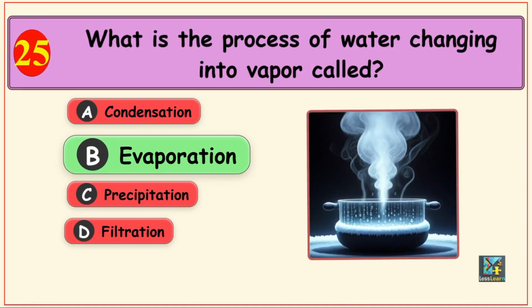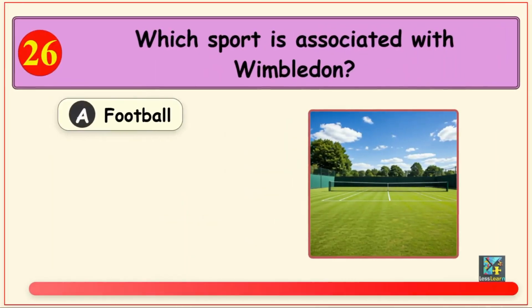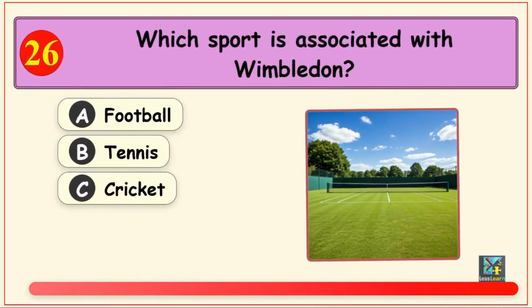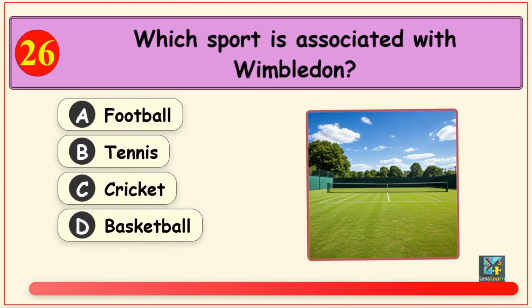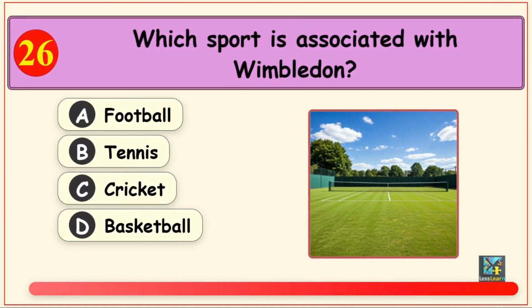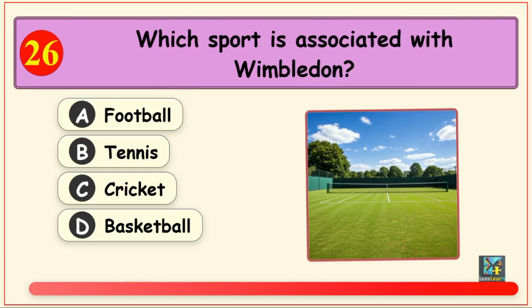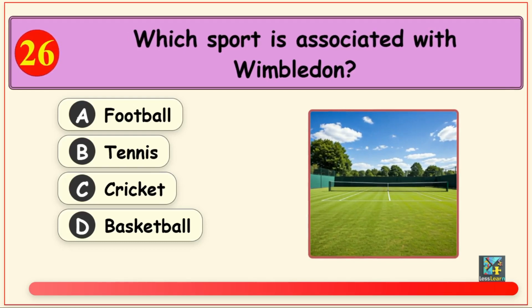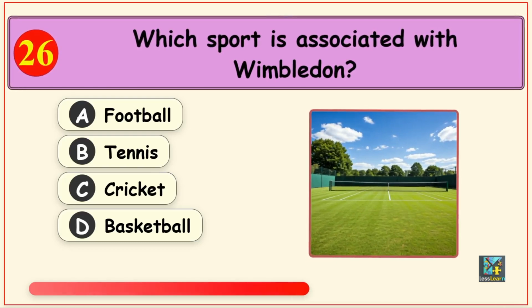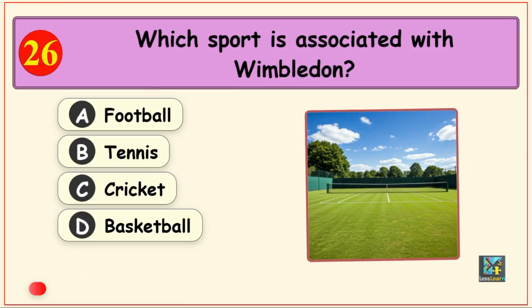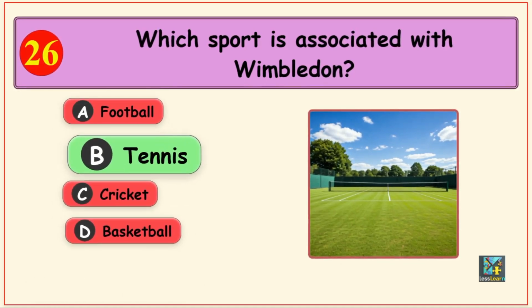Your next question is, which sport is associated with Wimbledon? Options are option A, football, option B, tennis, option C, cricket, and option D, basketball. The correct answer is option B, tennis.